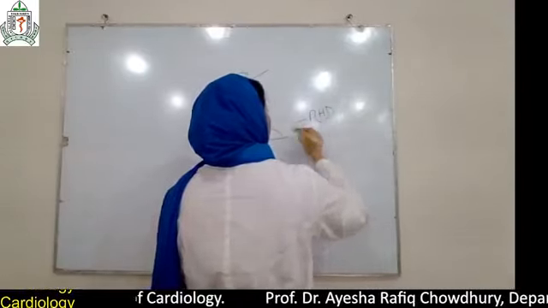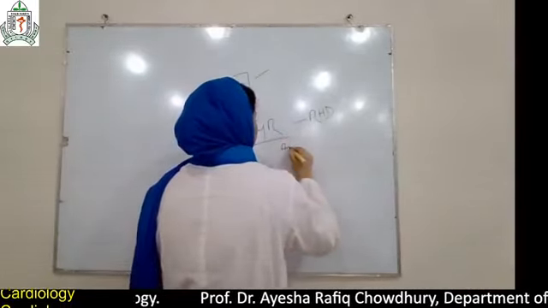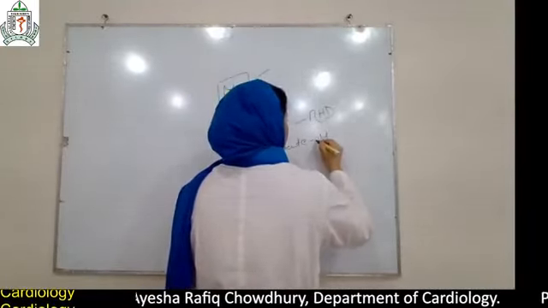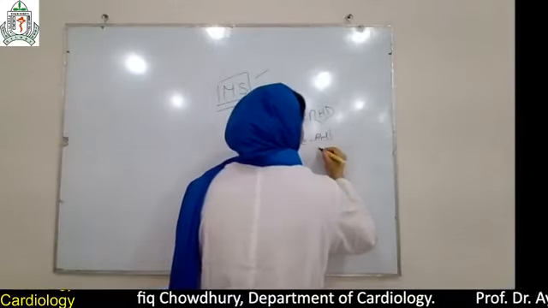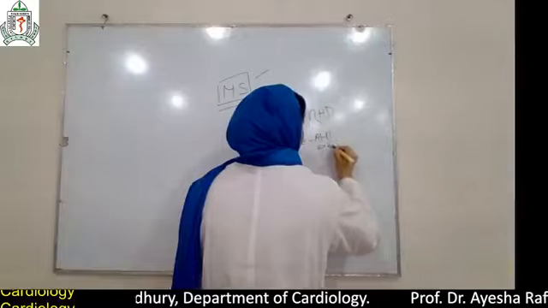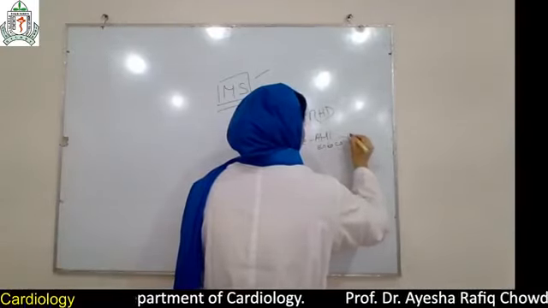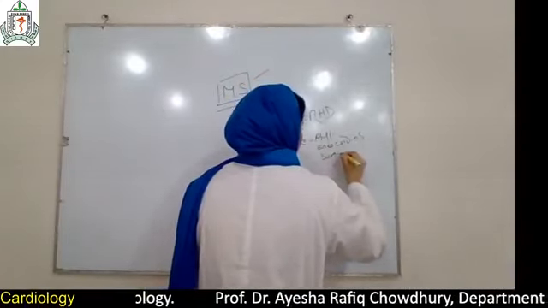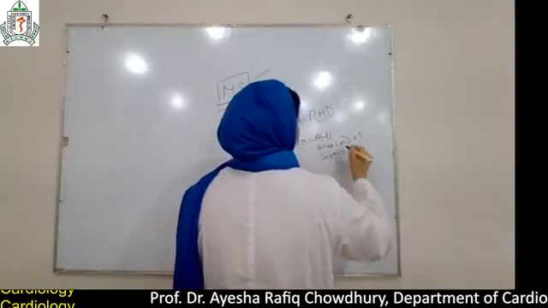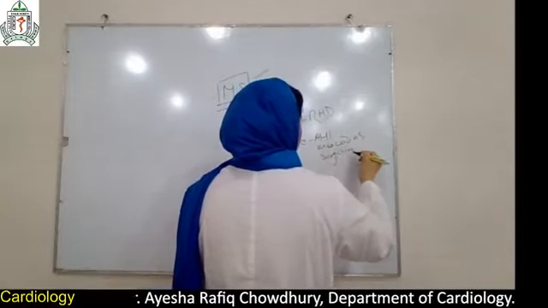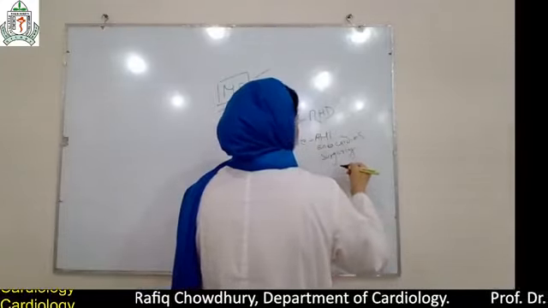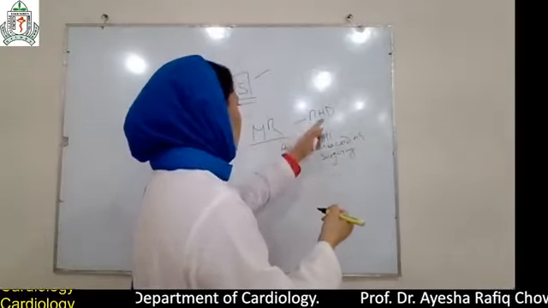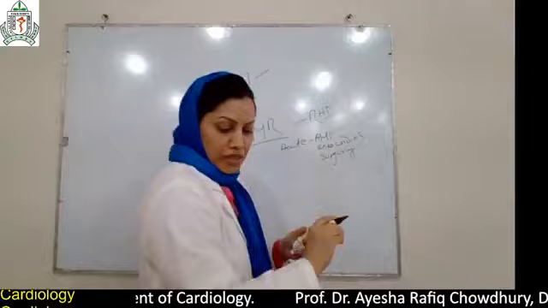Acute: it occurs after myocardial infarction, acute MI, endocarditis, endocarditis after surgery, any surgery in the heart, and sometimes syphilis. These are the causes of acute mitral regurgitation. And for chronic mitral regurgitation, rheumatic heart disease is the commonest cause.